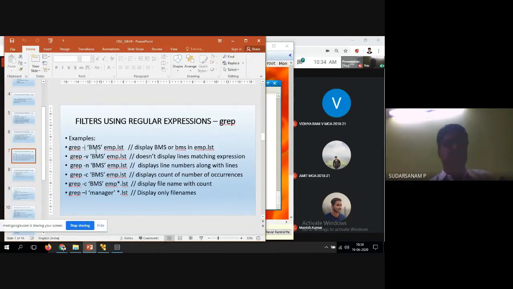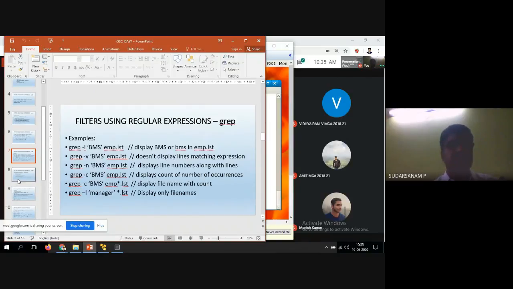Right. So now I told you all the options: -i, -v, -n, -c. Even you can find different ways of -c. -l also is listing the file names. So either you can find the file names, or in those files, whether a particular pattern is present or not. If you have any doubt about the grep command, please let me know. Now I'll move to the other one.